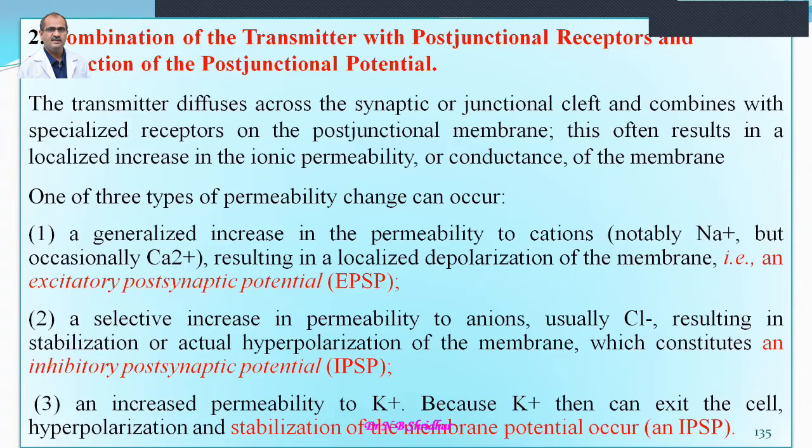So first there is hyperpolarization, then that action is stabilized by further movement of potassium. Initially there is increased permeability to sodium as and when the neurotransmitter is released and acts on the postsynaptic membrane, because of sodium and calcium channel opening. Then the chloride ion channels open, and this causes hyperpolarization. This is known as the inhibitory postsynaptic potential. Then this is maintained by the potassium channel. These are all the three steps.